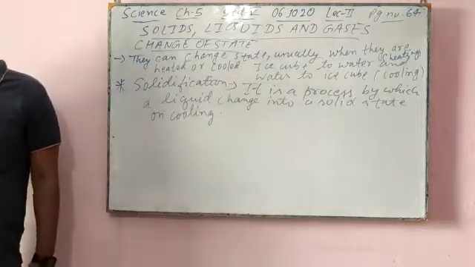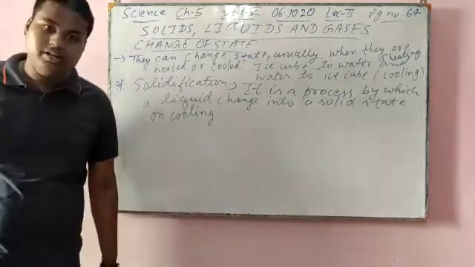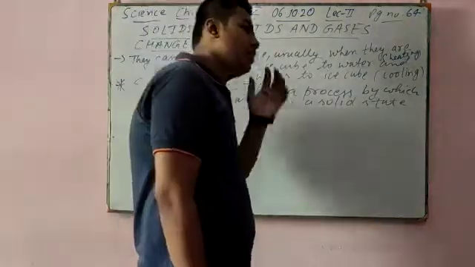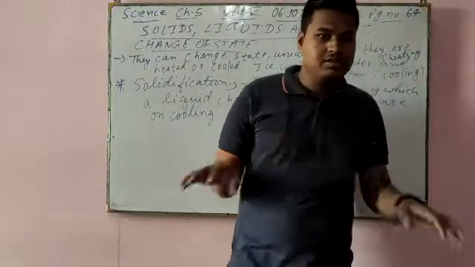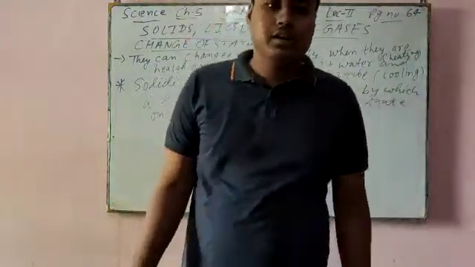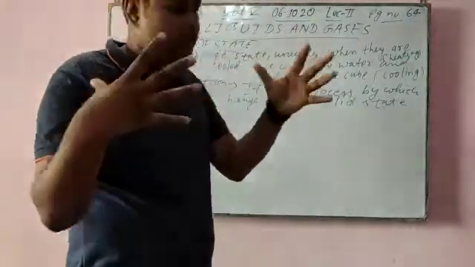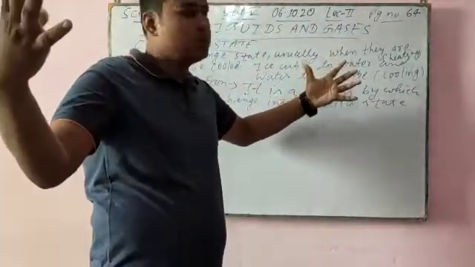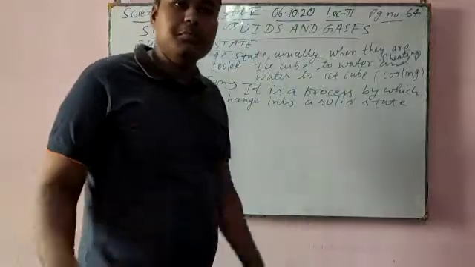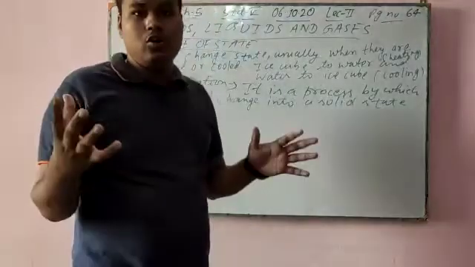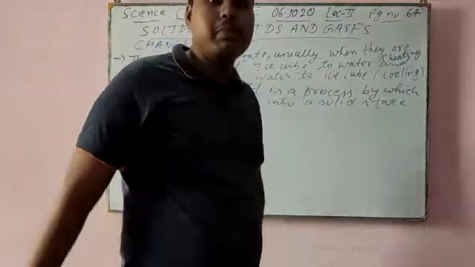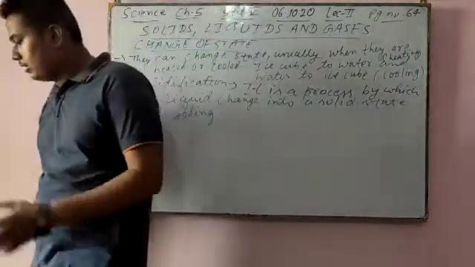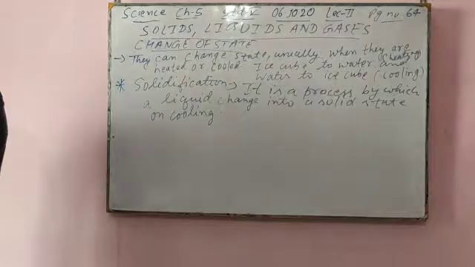At this point, the liquid starts changing into a solid state. After some point, all the liquid particles join in a fixed pattern, and then we can say that it has changed into a solid state.